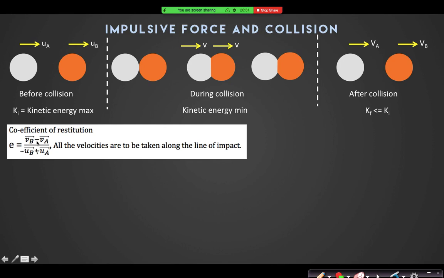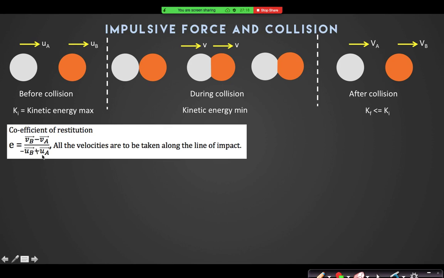Could you please tell what is the physical meaning of the term coefficient of restitution? It is only a formula. It gives you an idea about what type of collision it is. If E equals 1, the collision is perfectly elastic. E can never be greater than 1. If E is less than 1, it is inelastic.